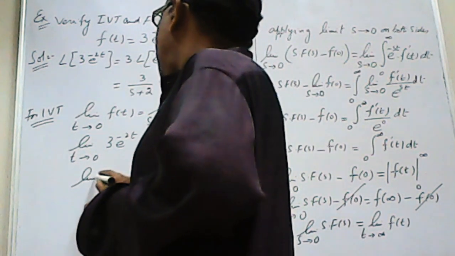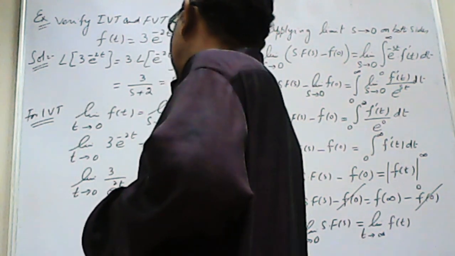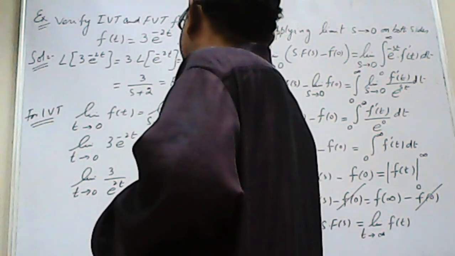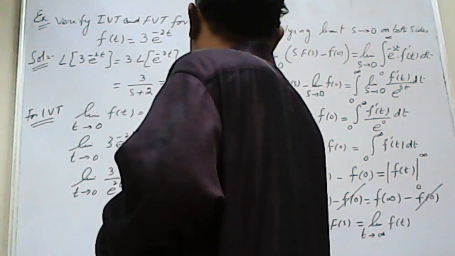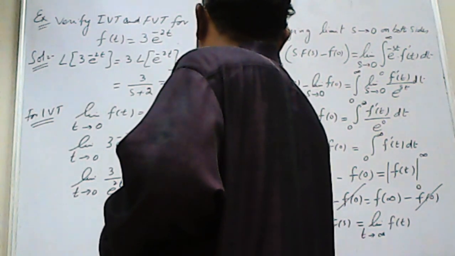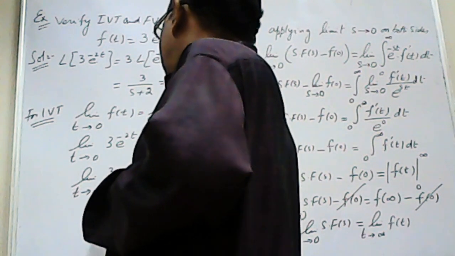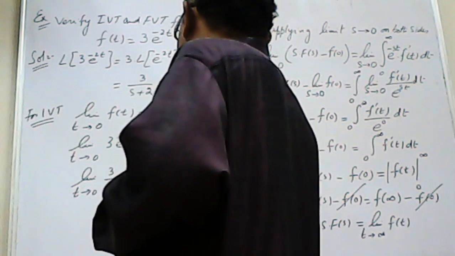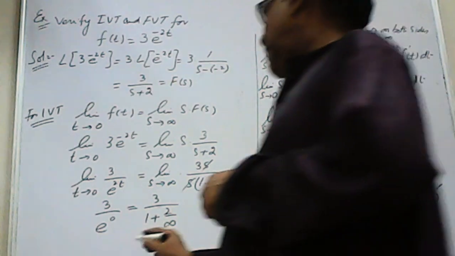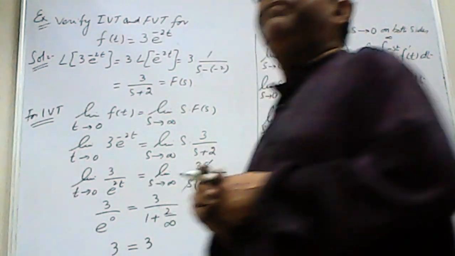Now you have 2 different limit questions on either side, so just treat them as 2 different questions. So 3s upon s common, 1 plus 2 upon s, cancelling s with s. Substituting the limits, it becomes 3 into e power 0 is equal to 3 upon 1 plus 2 upon infinity. E power 0 is 1, so 3, 2 upon infinity is 0, so 3.